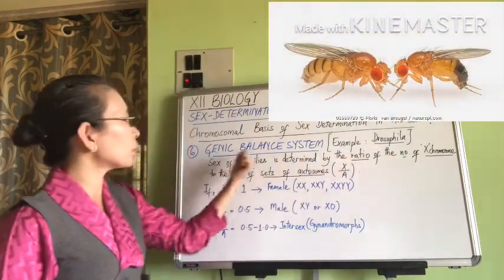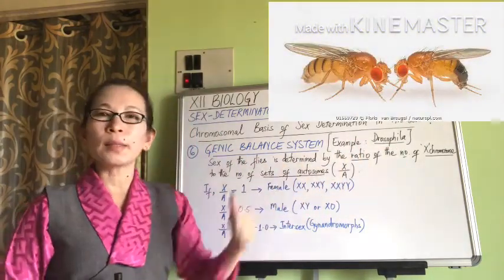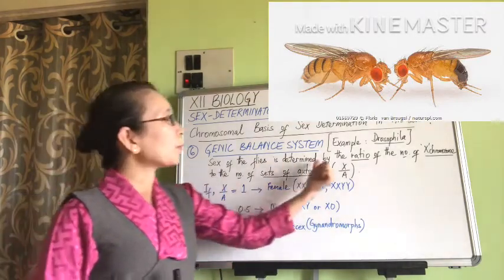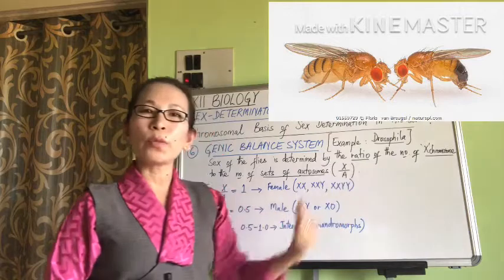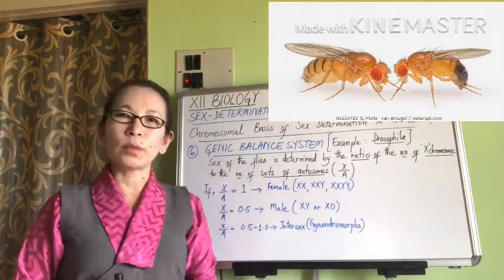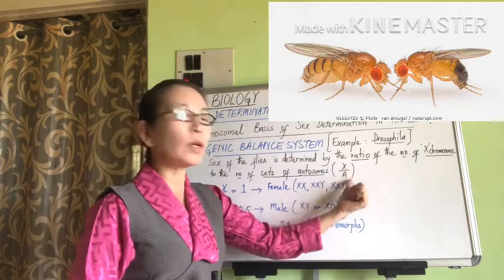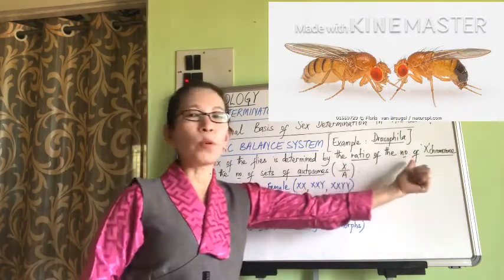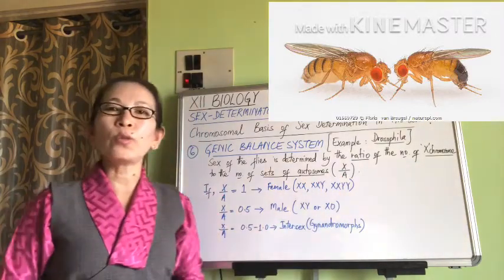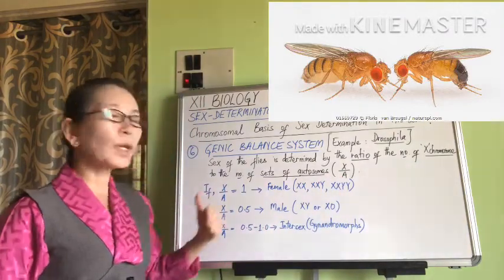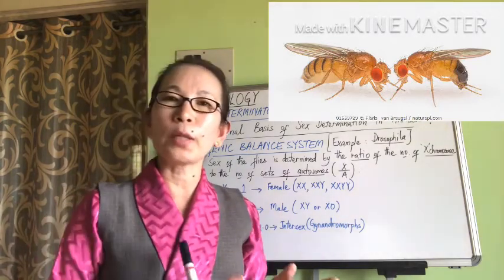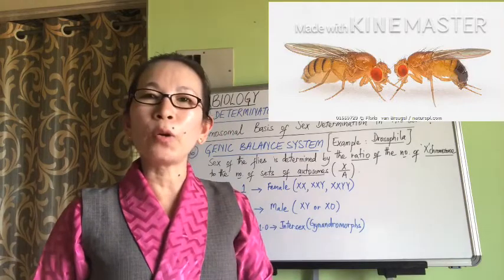Let me now explain briefly yet another chromosomal sex determination, which is in Drosophila. And this system is referred to as the genic balance system. So in Drosophila, the sex is determined by the ratio of the number of X chromosomes to the number of sets of autosomes, which is represented by X over A, where X denotes the number of X chromosomes and A denotes the number of sets of autosomes. So we learned that Drosophila has 4 pairs of chromosomes, 3 pairs of autosomes and 1 pair of sex chromosomes.